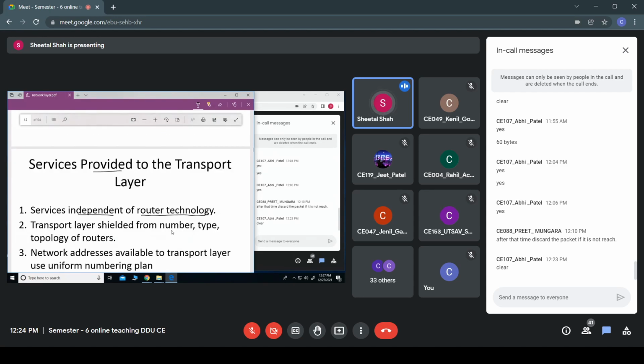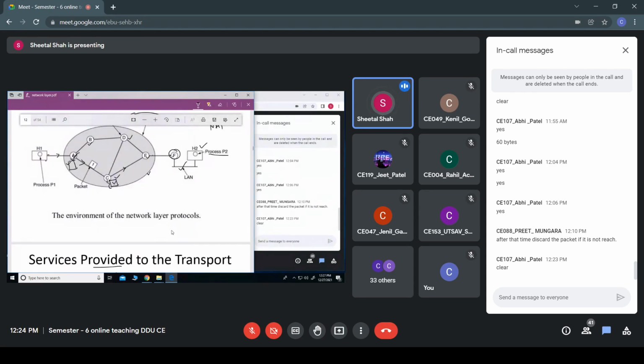So whatever type of routers you are using, the transport layer should be independent of that. Are you getting this? Okay, since we are using the layered model, the operation which is performed by one layer should be transparent to the upper layer or to the lower layer.